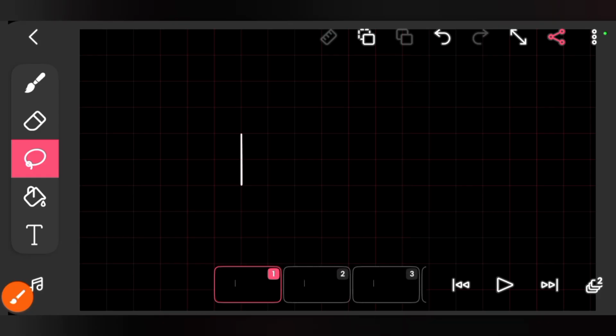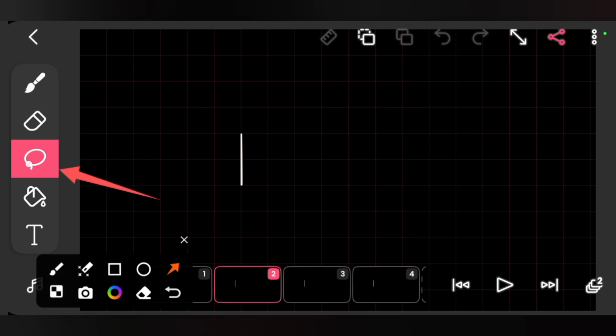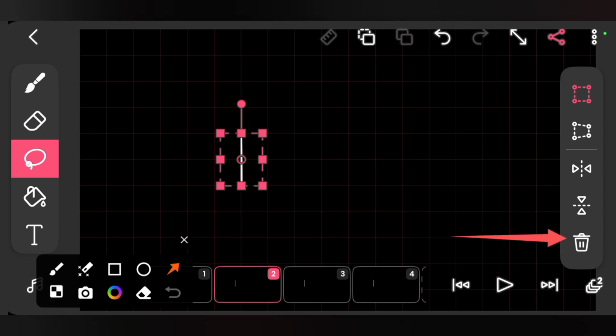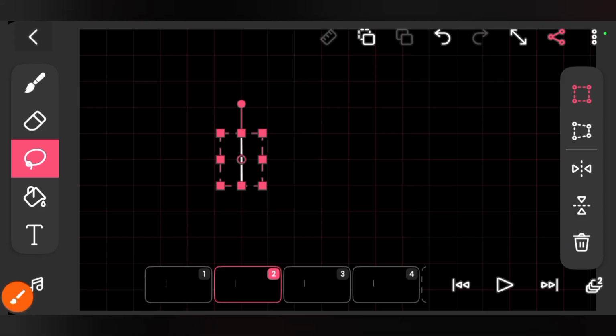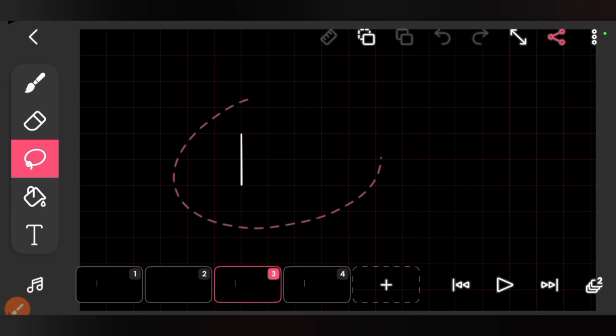So right now we go on frame 2 and frame 3 to delete the line. What you do is just click on your lasso tool here, highlight it, and you click on delete right here. So we have the frame just empty. You go on frame 3 as well, you highlight it, then you click on delete.